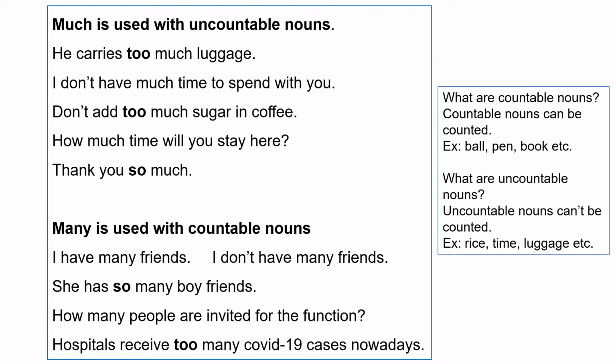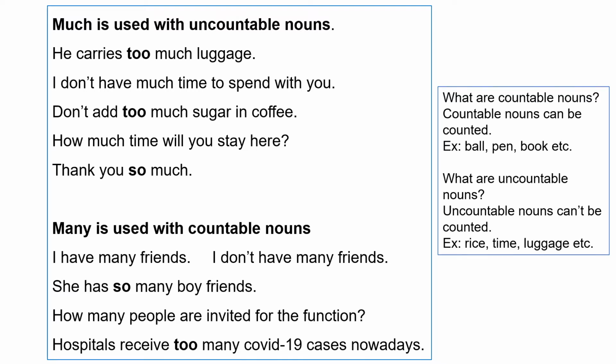Countable nouns and uncountable nouns. Which are countable nouns and which are uncountable nouns? The nouns which can be counted are called countable nouns. For example, ball, pen, book, etc. You can count these nouns. One ball, two balls, three balls, one pen, two pens, three pens, like that.